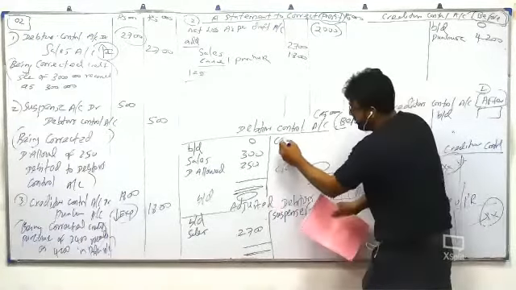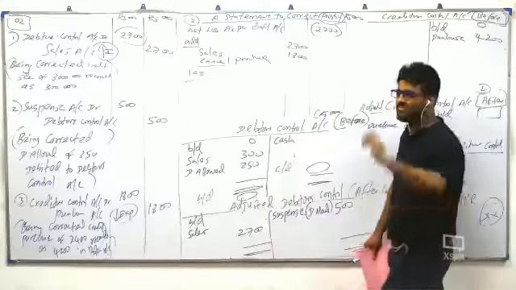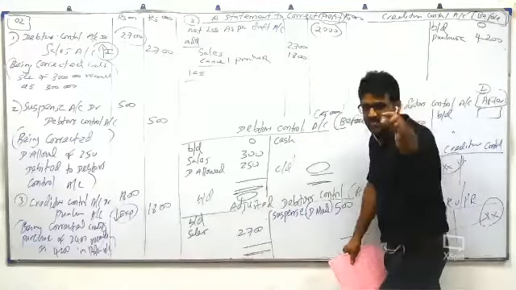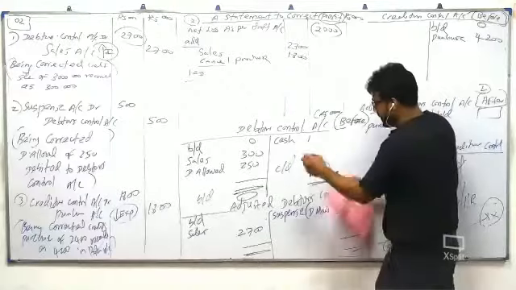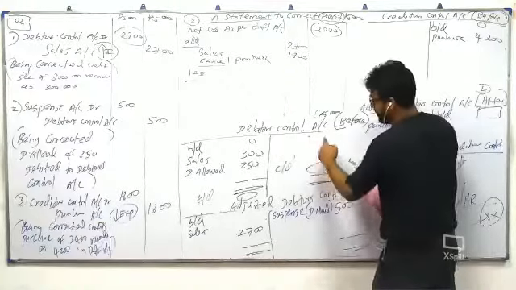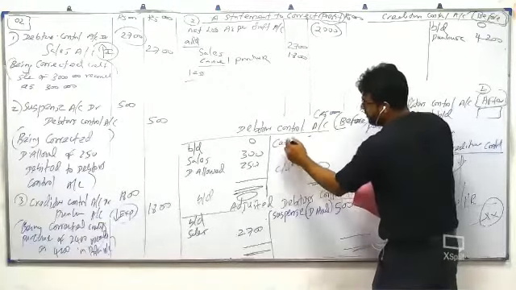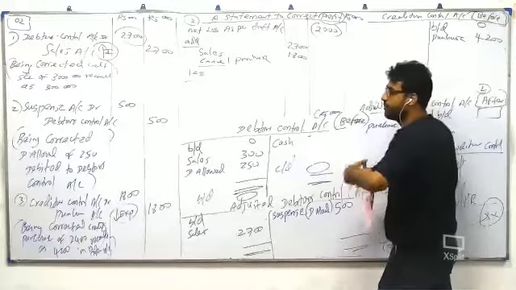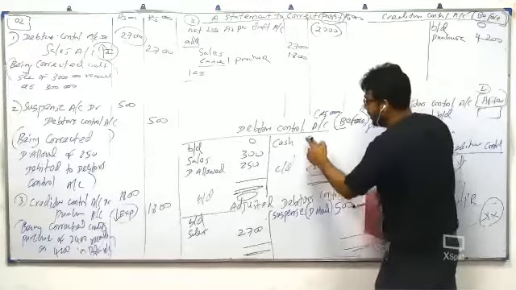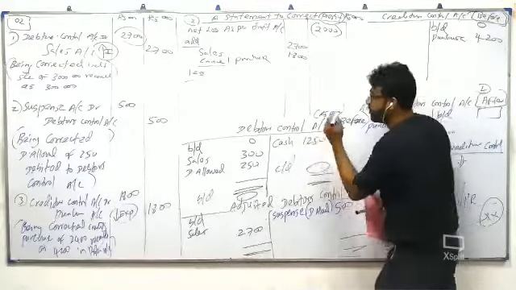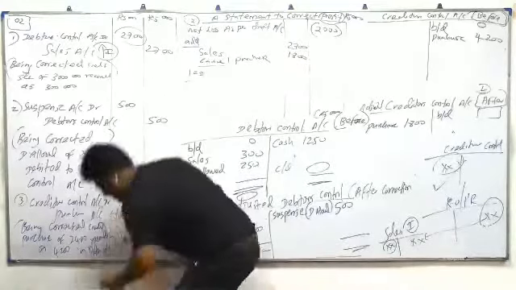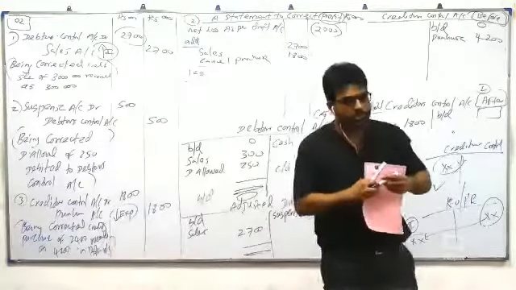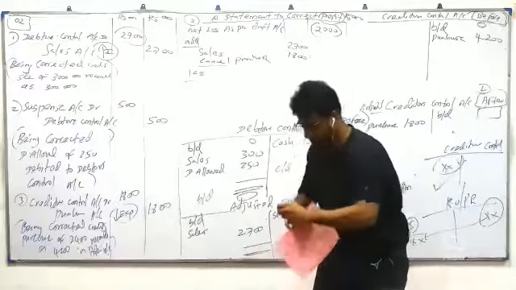Cash received. What's the double entry for cash received? Cash control account debit, debtor control account credit. How much cash received? 1,000. A normal color pen you can use. 1,250. Okay, guys. Done.